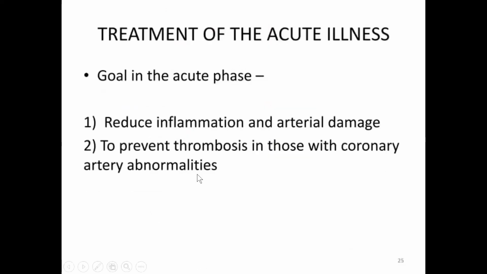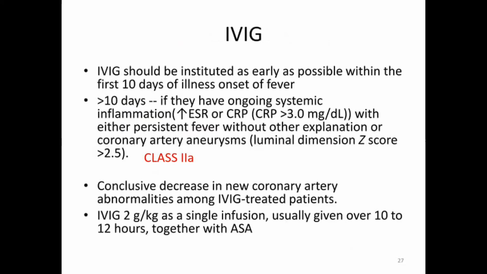So treatment. So how do we treat this? Our goal is to reduce the inflammation and arterial damage. Main thing is we should prevent the formation of coronary artery aneurysms. So whenever you diagnose either complete Kawasaki or incomplete Kawasaki, when you have strong suspicion, all patients should receive IVIG. So IVIG is the mainstay of therapy. So what is the dose of IVIG? 2 gram per kg, single infusion should be given, usually over 10 to 12 hours.